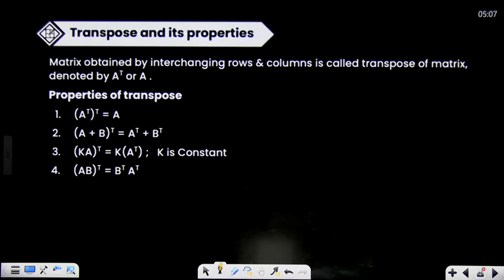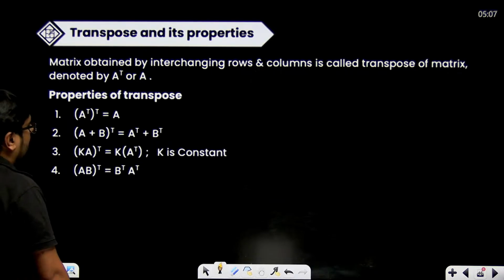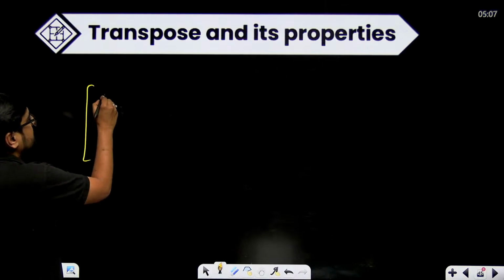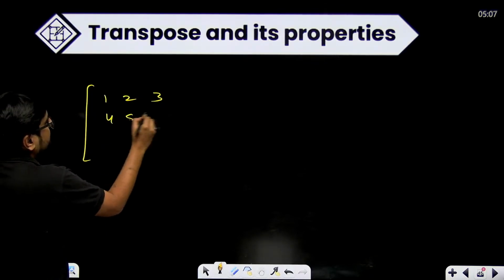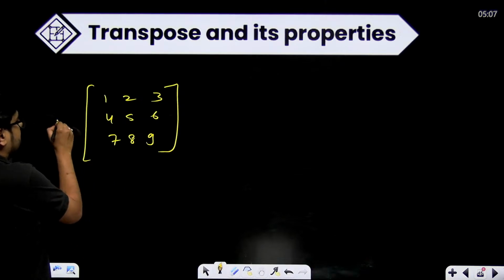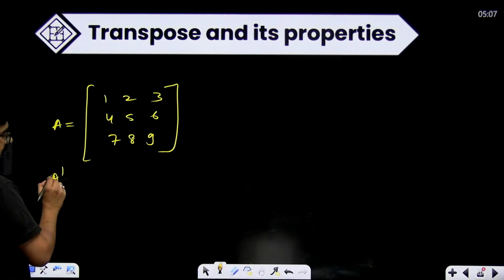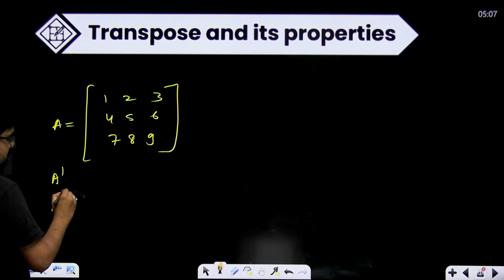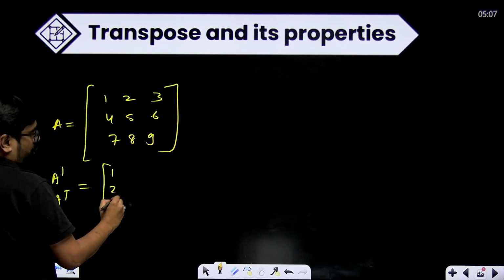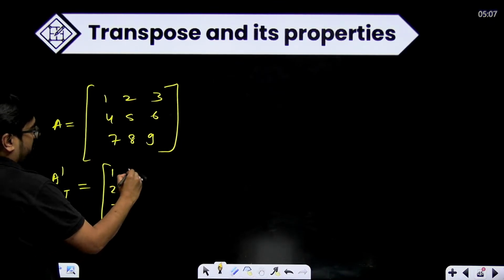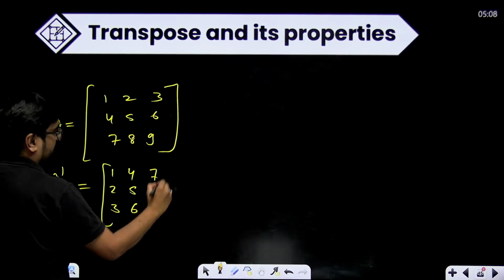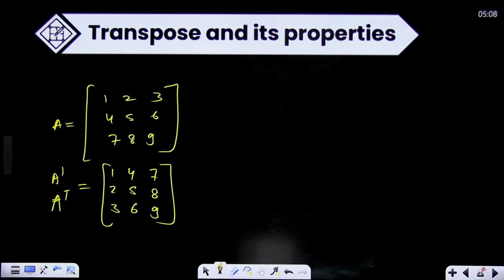Correct. How to transpose? Transpose means rows and columns interchange. Suppose you have 1, 2, 3, 4, 5, 6, 7, 8, 9. This is your A, let's say. So how will A dash or A transpose be? Just interchange the rows and columns. So 1, 2, 3 make the row a column, 4, 5, 6 second row also as a column, 7, 8, 9 over here. Rows and columns interchange, and that creates your transpose.